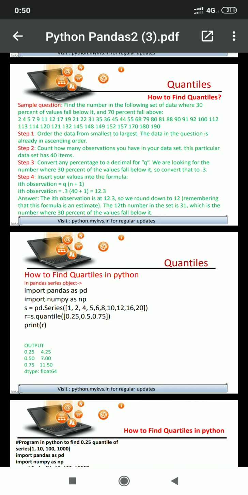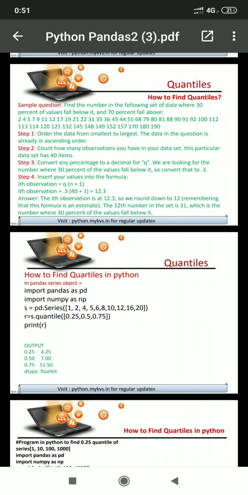At the 25% position, the result is 4.25. At 50%, the result is 7. At 75%, the result is 11.50. How is it so? In our rough manner, if we go through it, how many numbers are there? 1, 2, 3, 4, 5, 6, 7, 8, 9, and 10.